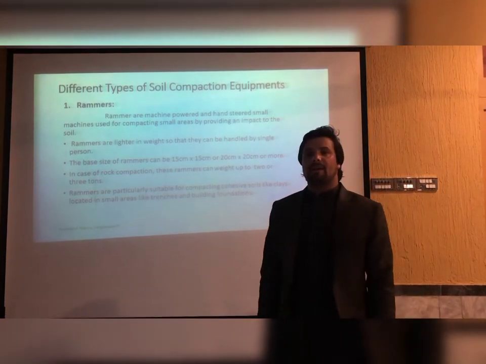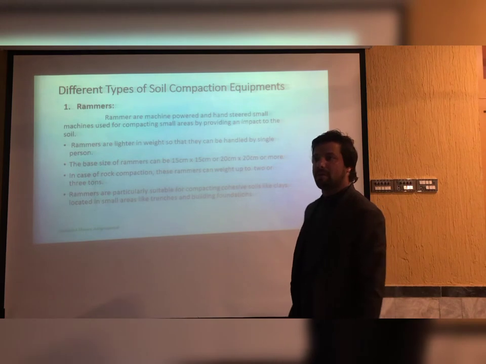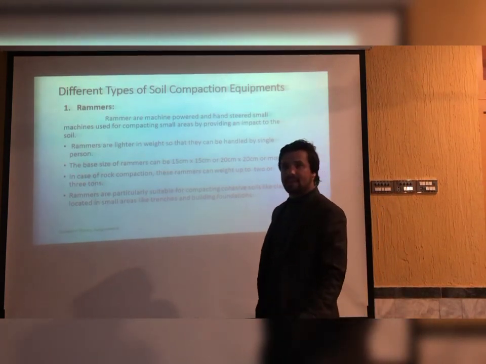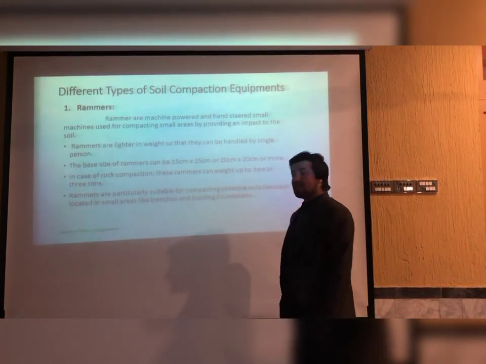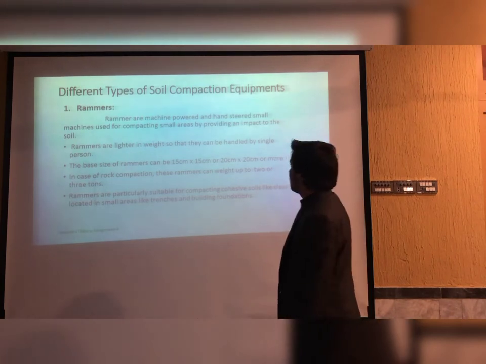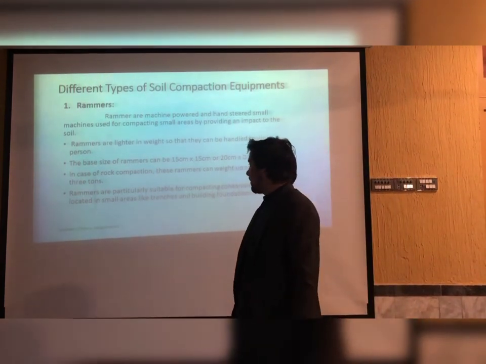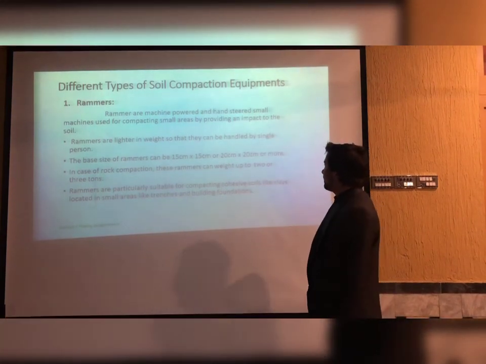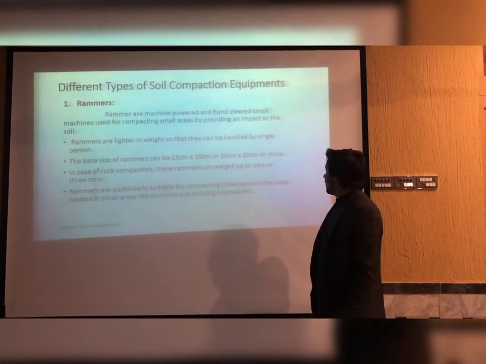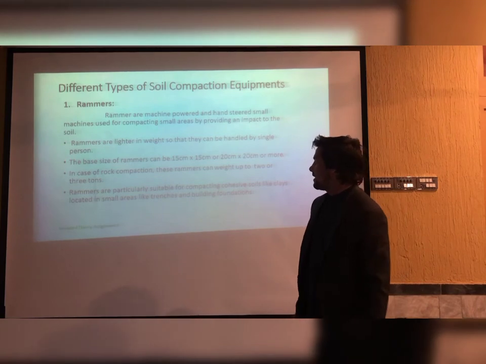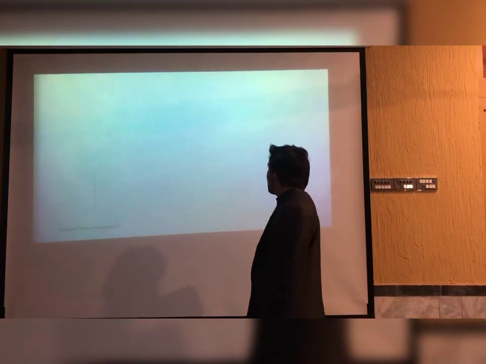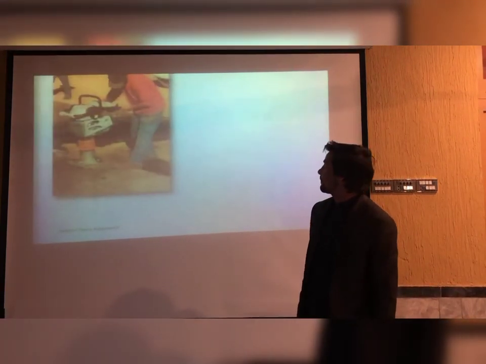The base of the rammer is 15 cm by 15 cm or 20 by 20 cm or more. In case of rock compaction, the rammer weighs up to 2 to 3 tons. Rammers are particularly suitable for compacting cohesive soils like clays located in small areas like trenches and building foundations.